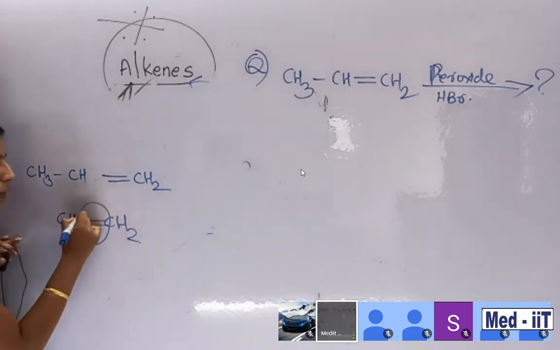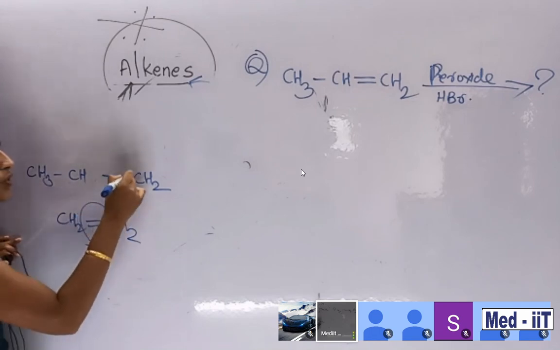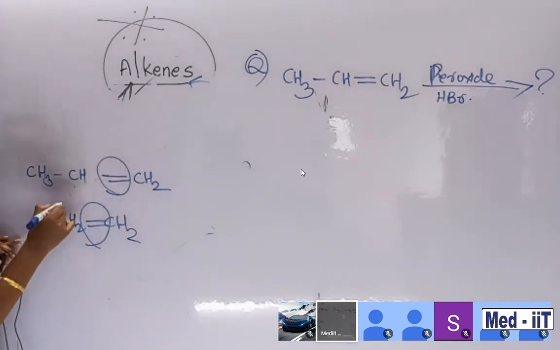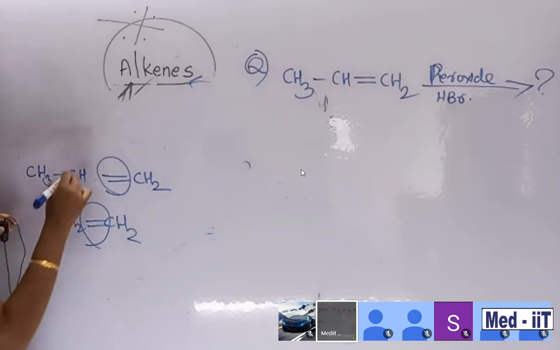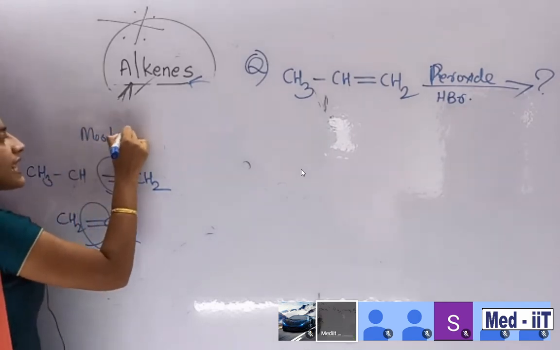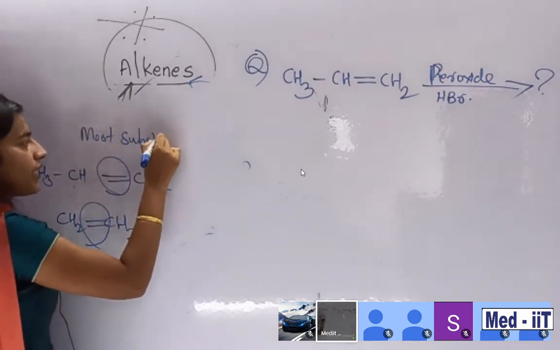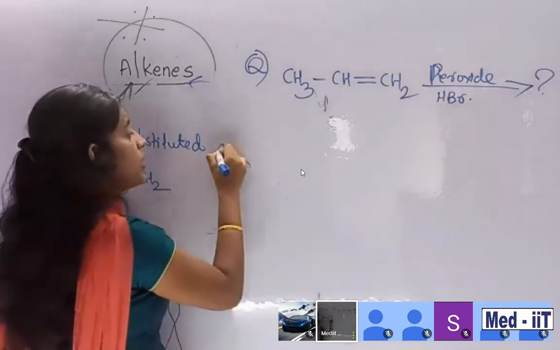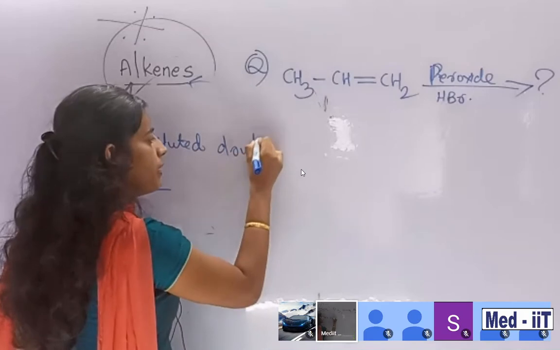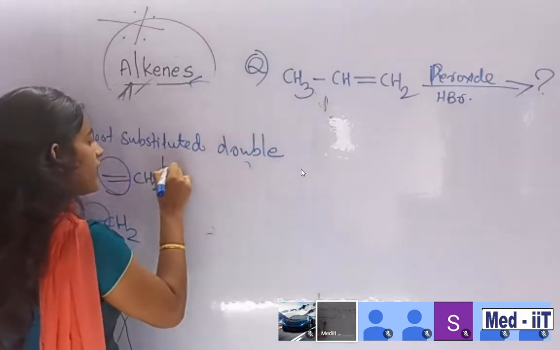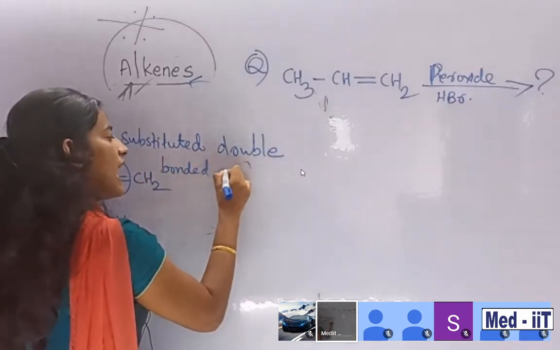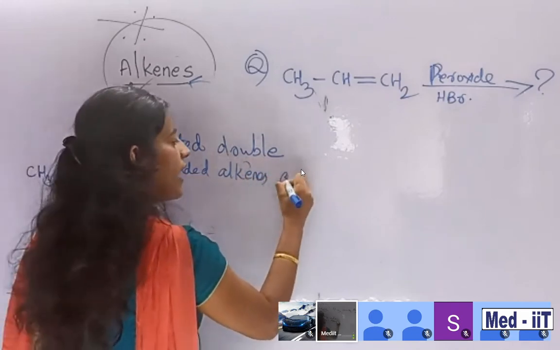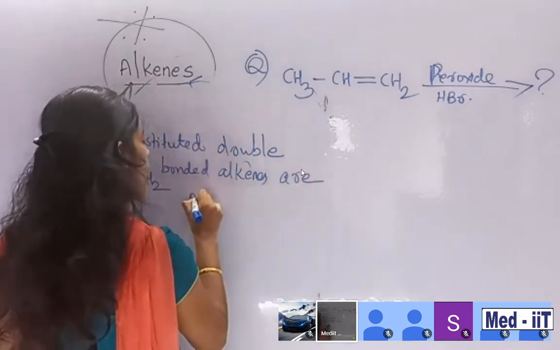This is the double bond, right? Here also a double bond. So here, keep it in mind, most substituted double bonded alkenes are more stable.